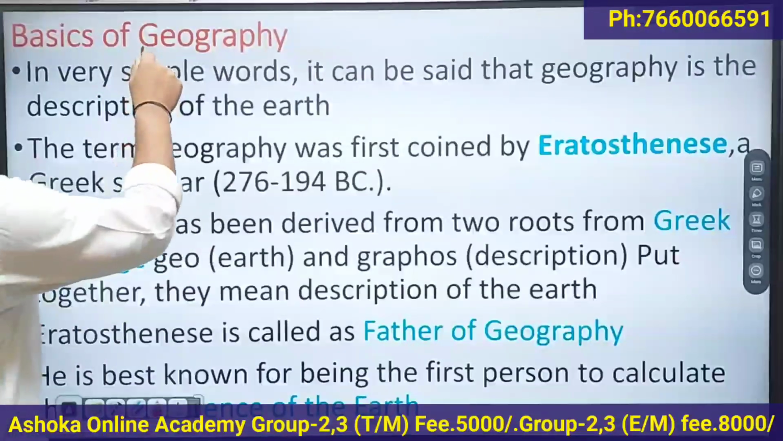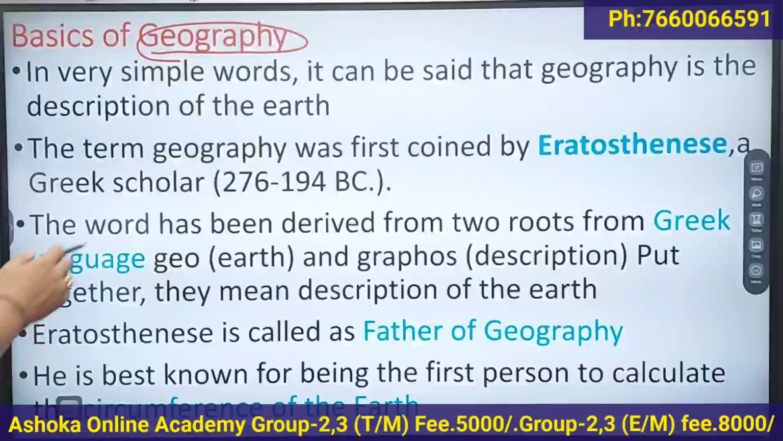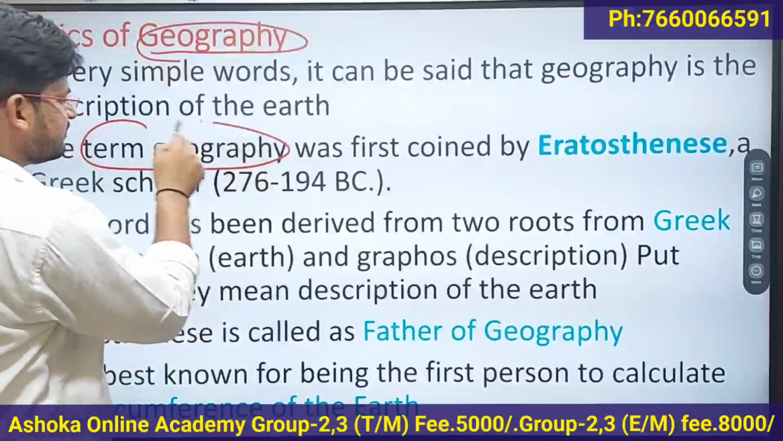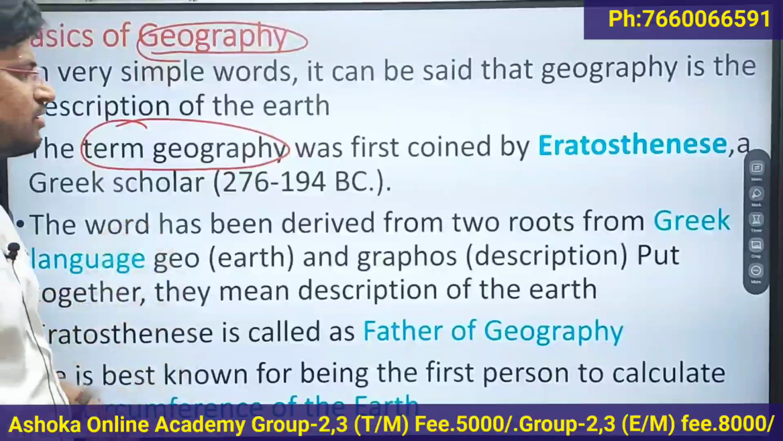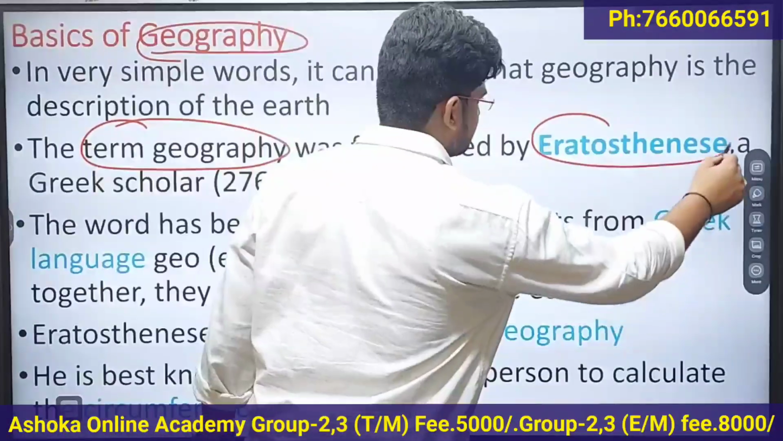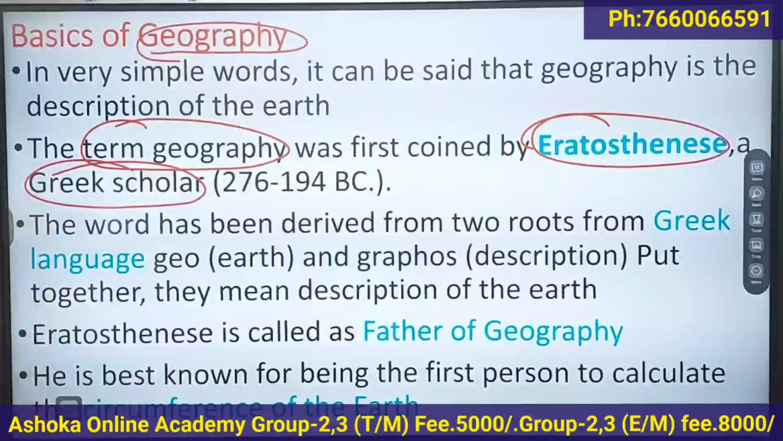So what is geography? In simple words, it can be said that geography is description of earth. Geography is nothing but description of earth. So who coined the geography term first? The geography term was coined by Eratosthenes. He is a Greek scholar. He belonged to the 3rd century BC.